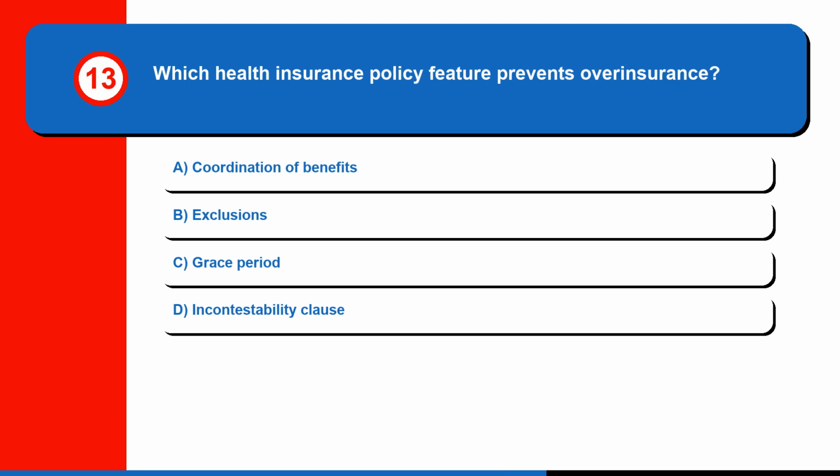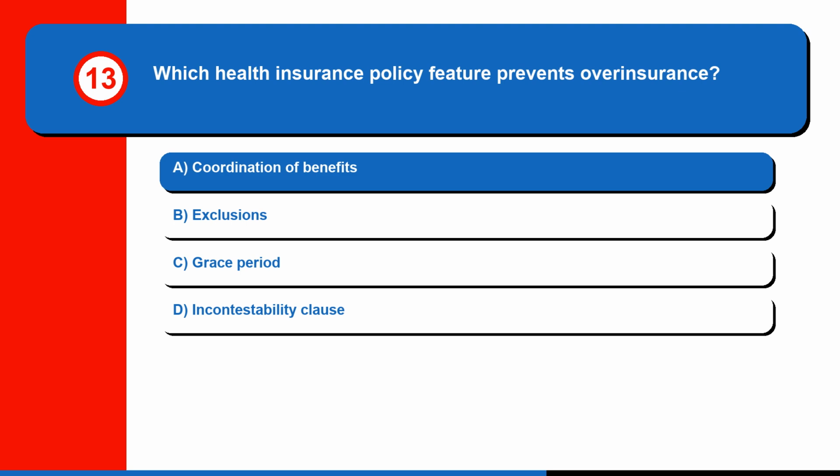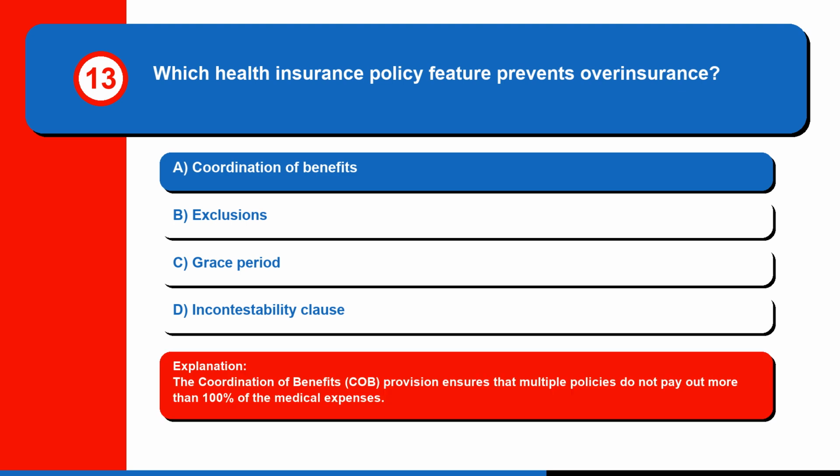Question 13. Which health insurance policy feature prevents overinsurance? A. Coordination of benefits, B. Exclusions, C. Grace period, or D. Incontestability clause. The correct answer is A. Coordination of benefits. The coordination of benefits (COB) provision ensures that multiple policies do not pay out more than 100% of the medical expenses.